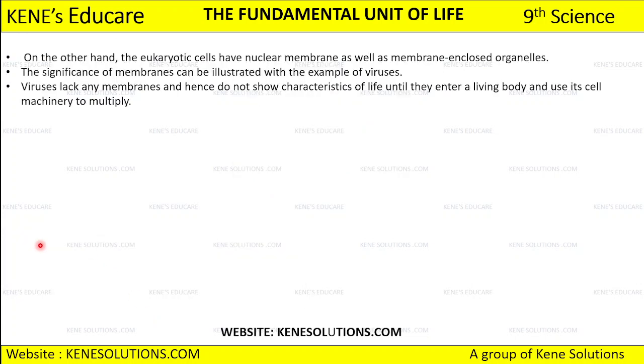Okay, so on the other hand, this was all about prokaryotes. Other hand क्या होता है? With respect to eukaryotic cells, they have a nuclear membrane as well as they have these membrane enclosed organelles. तो eukaryotes के पास nuclear membrane भी है, and they are having these membrane enclosed organelles as well. So this is one of the differentiating points that you know with respect to prokaryotes and eukaryotes, right?